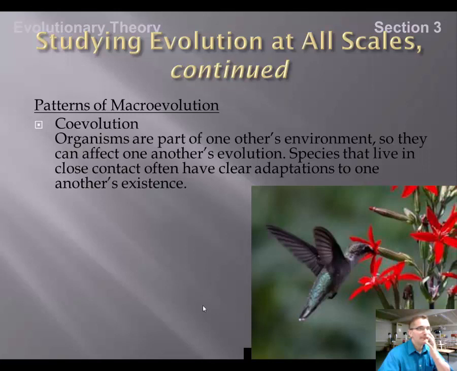Coevolution. Coevolution is an idea where organisms, because they're part of each other's environments, affect one another's change. So for example, this picture represents this. If the flower gets longer and longer, in order for the hummingbird to get the nectar inside of the flower, it has to have structures that allow it to reach all the way in. So the beak has to get longer and longer with each successive generation. That would be coevolution. One changes, therefore it causes a change to another one.